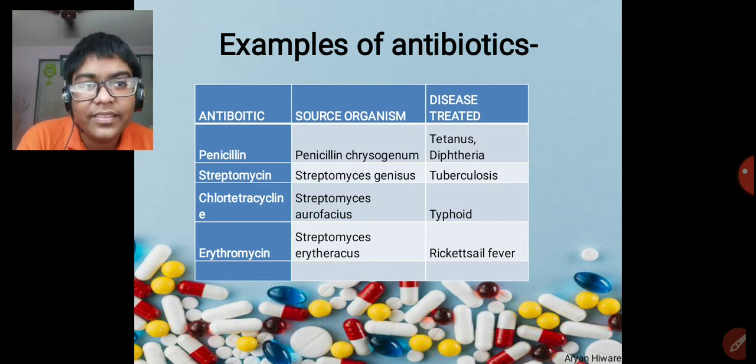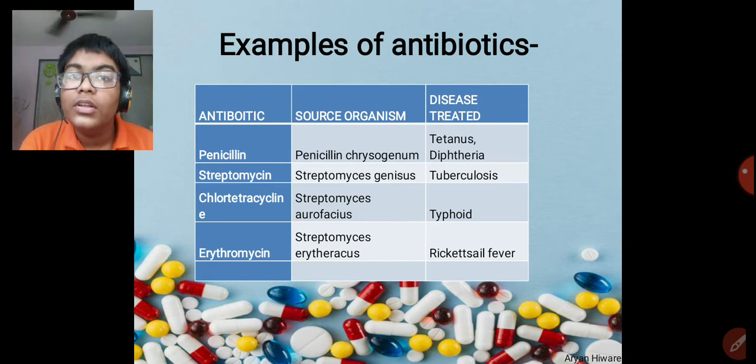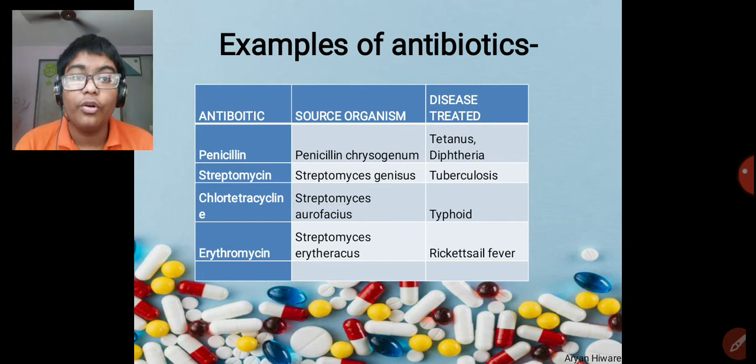This can treat diseases like tuberculosis. The chlorotetracycline is from the Streptomyces family only, but aureofaciens. So that is why you need to learn these Streptomyces griseus, aureofaciens, erythraeus. All this you need to learn just because Streptomyces has